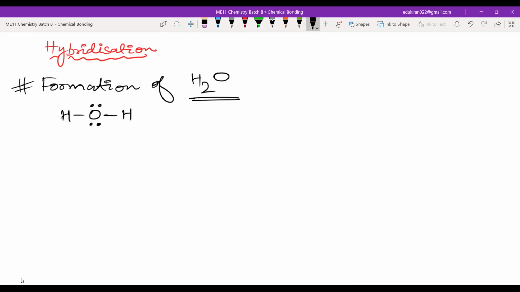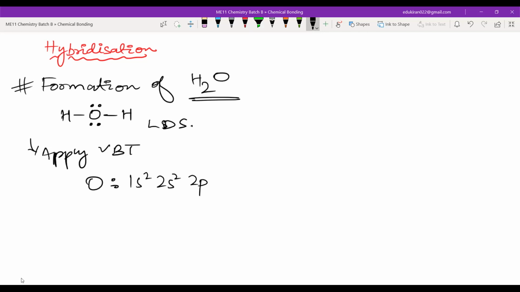Now, we were applying the valence bond theory to this oxygen. This is the LDS, Lewis dot structure. Then we applied VBT, valence bond theory, to look at what are the different orbitals which will be taking part in the bond formation. So for oxygen, please don't write anything. For oxygen, it is 1s2, 2s2, and 2p4. 2s2 and 2p4 is the valence shell, so I have to see the valence shell, and then I wrote the 2p4, 2, 3, and 4.